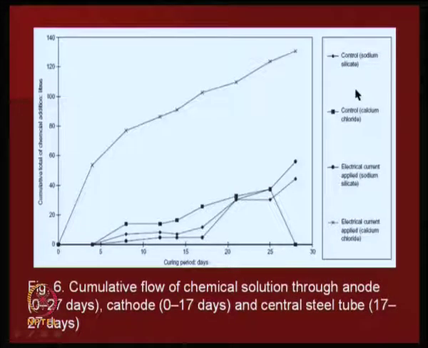As I said, this is control sodium, this is control calcium, then electrical current applied, and electrical current applied at the sodium and all that, say for example sodium silicate, calcium chloride. So, they are able to see that. You can see the first one.